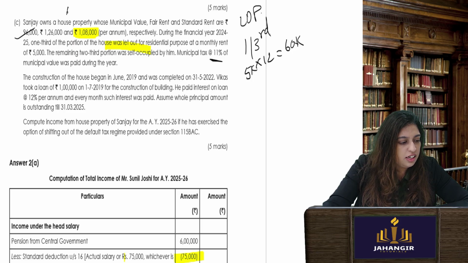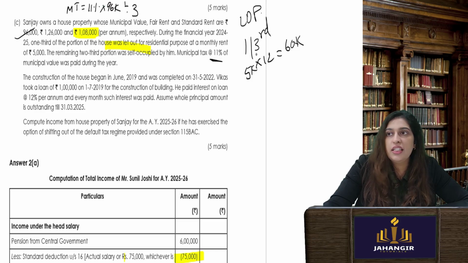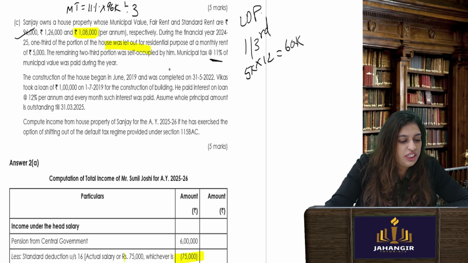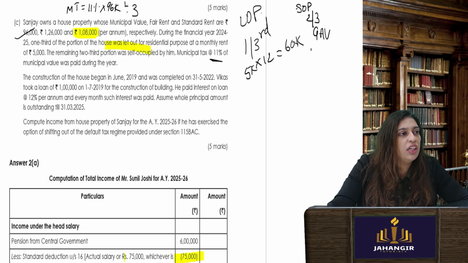See, municipal taxes into 11%, divide by 3 because only 1/3 is there. For GAV, so if 1/3 is LOP, can I say remaining 2/3 is SOP? Obviously. What is the earning capacity, gross annual value of a SOP? It will be 0. Okay.